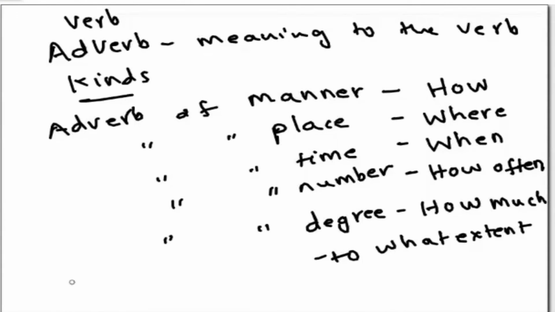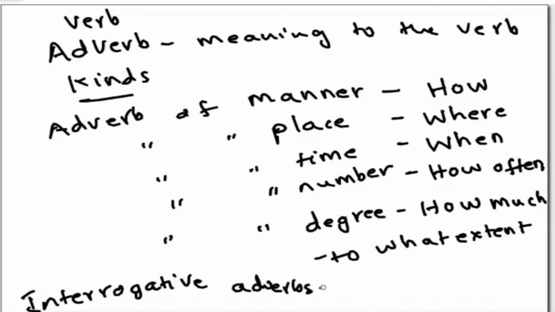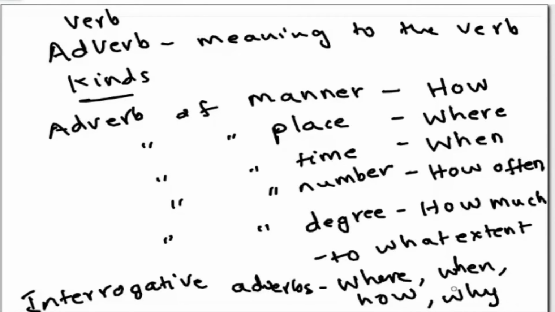And then the last one, the interrogative adverbs. In this come the question types where, when, and then how, and then why. So when you try to answer these questions, then you end up answering interrogative adverb. Okay, so if you try to answer these questions, children, the adverb will become very easy for you.